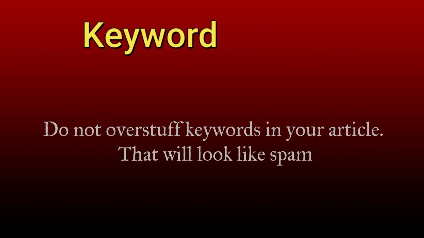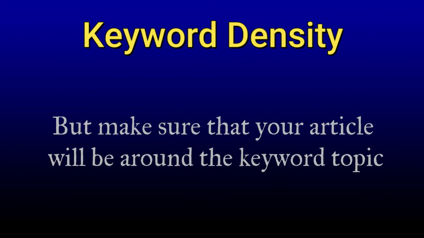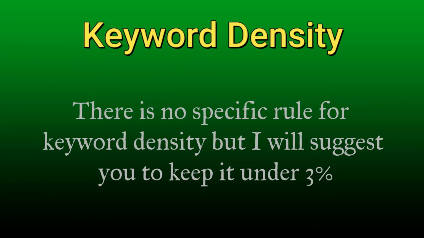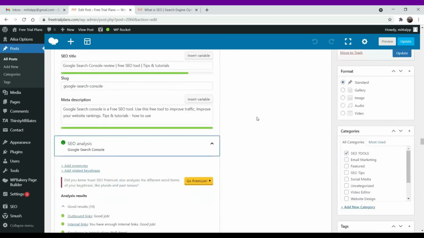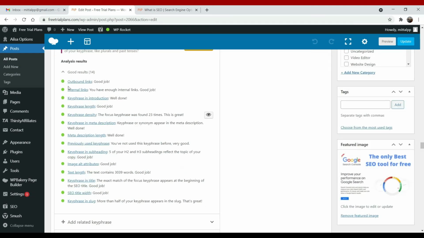Now let's come to keyword density. Do not overstuff keywords in the article. That will look like spam. But make sure that your article is around the keyword topic. There is no specific rule for keyword density, but I suggest you keep it under 3%. Now, all the above on-page SEO checklists can be fulfilled by using the Yoast SEO free WordPress plugin.